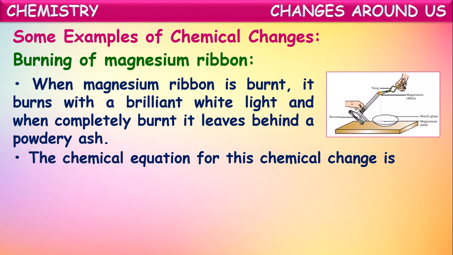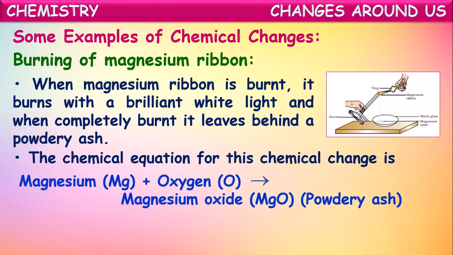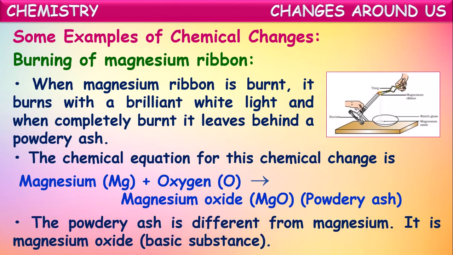The equation for this chemical change can be represented like this. Magnesium reacts with atmospheric oxygen and burns to form magnesium oxide, which is a new substance with completely different properties than magnesium and oxygen. So the powdery ash is different from magnesium. It is called magnesium oxide. So the burning of magnesium ribbon is a chemical change because a new substance is formed when magnesium is burnt.